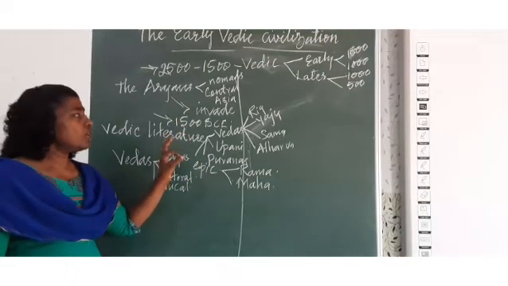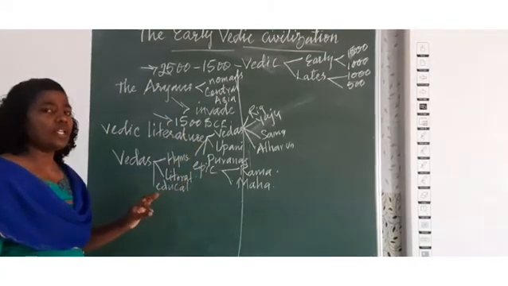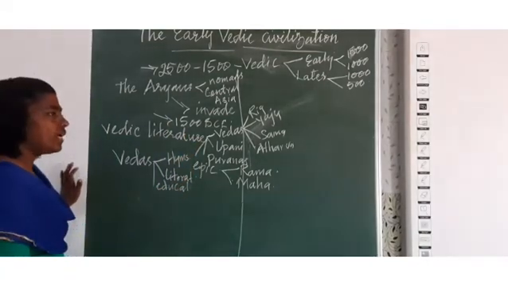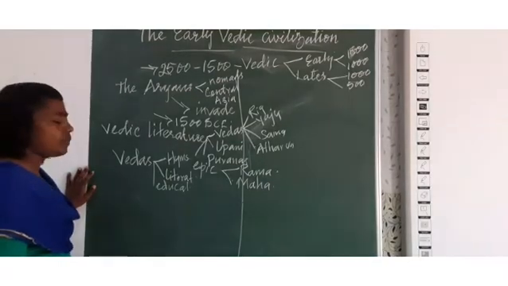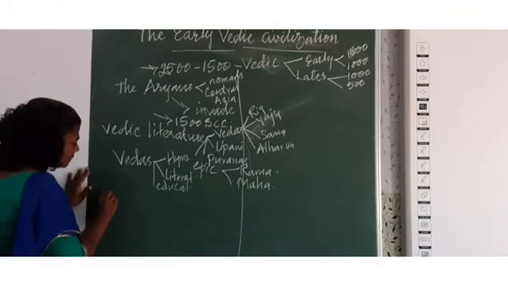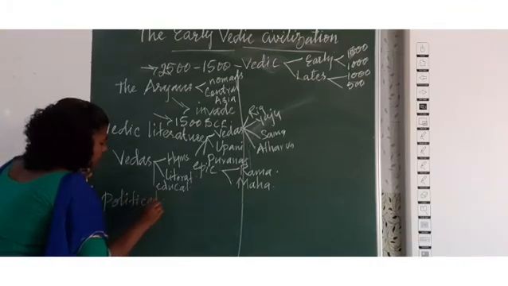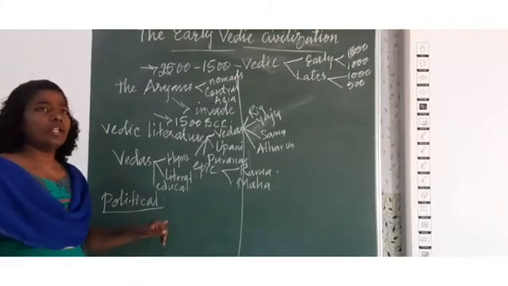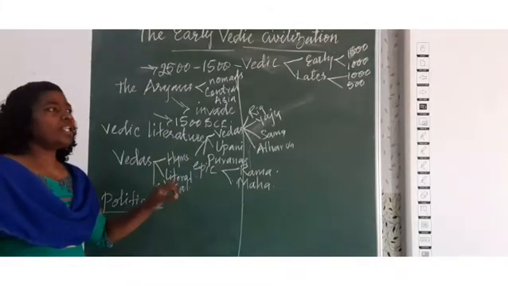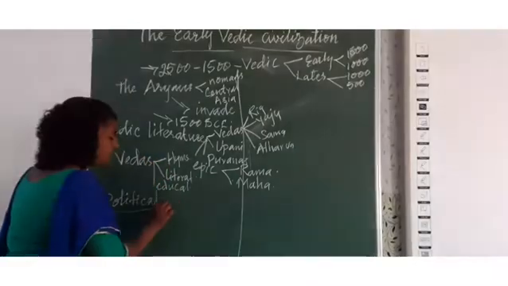The next thing when we talk about the early Vedic civilization is the political condition. What is the political situation of early Vedic civilization? When we talk about political situation, the Aryan society was classified into different tribes.